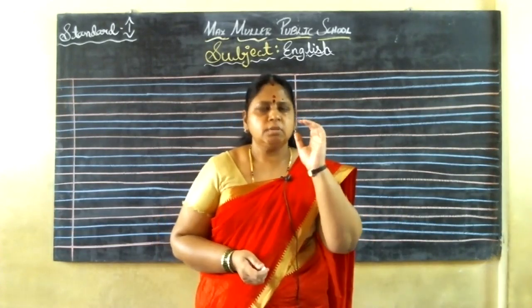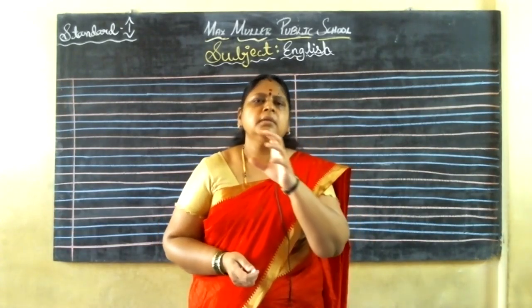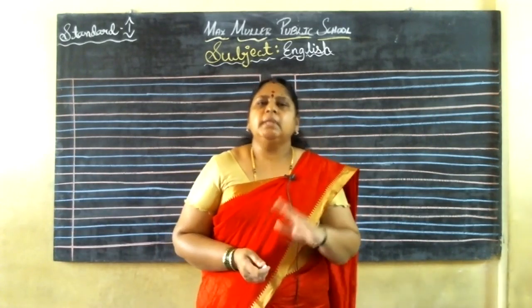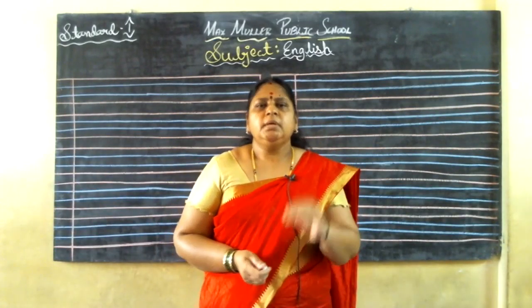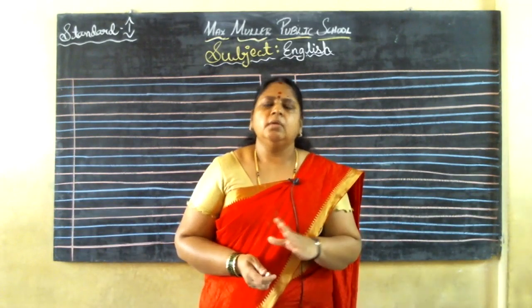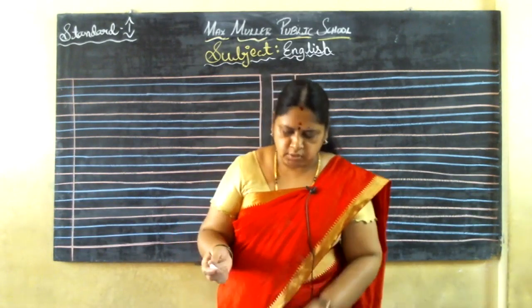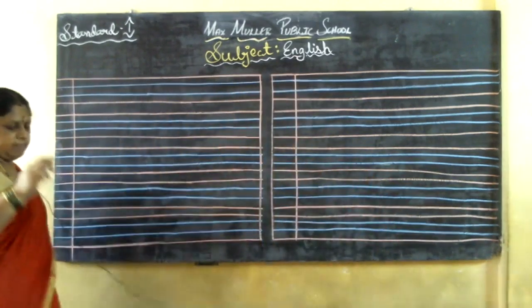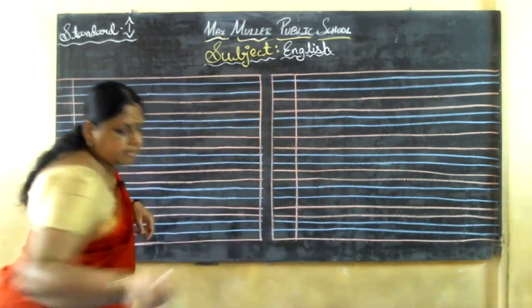Then I'll give you a small clue of the vowels and consonants, children. From the next class, we are starting with the lessons. So you should be very alert and very concentrated on your studies, children. Understood, no? Okay. Now I'll start with the remaining 18 letters.